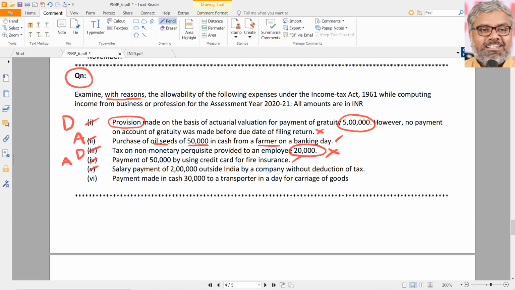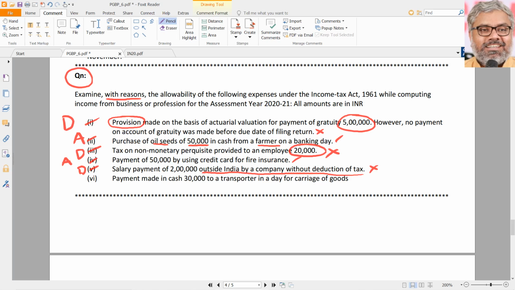Fifth point, salary payment of 2 lakhs outside India by a company without deduction of tax, 100% disallowed. So fully disallowed. That means entire 2 lakhs will be disallowed because it is paid outside India without TDS. 40(a). Each of them has a provision. First one is provision. That is also 40(a). Provisions and reserves are not allowed as deduction. Second one, Rule 6DD. That is why it is allowed as deduction. Third one, it is not allowed as deduction once again according to 40(a).